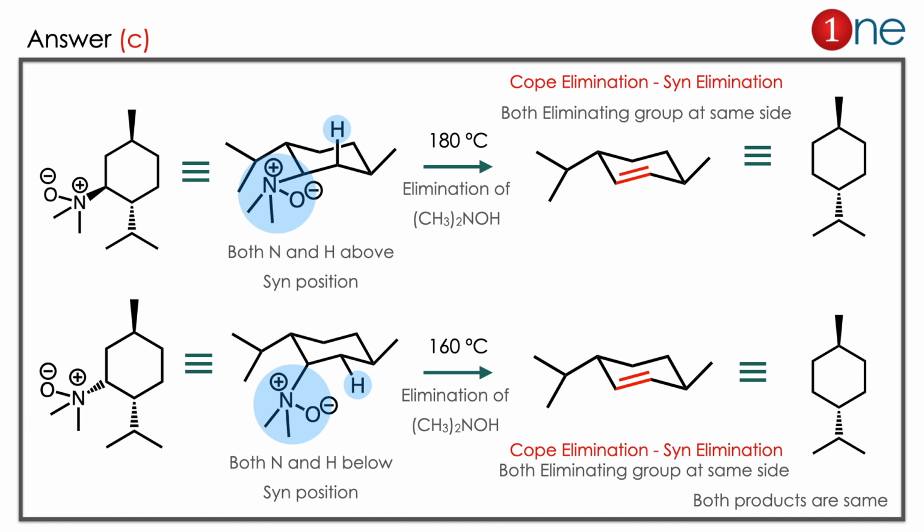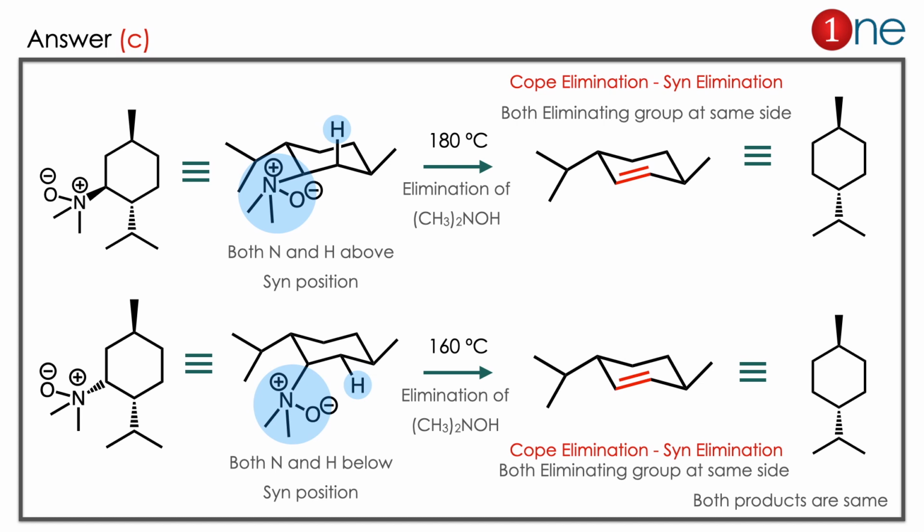So the isopropyl group doesn't influence the reaction here. Similarly, in the next one, the N-oxide is below, so it removes the hydrogen from below, and you form the alkene. Finally you have the alkene, and all the others are in the same position, so both products are the same, so you have answer C.